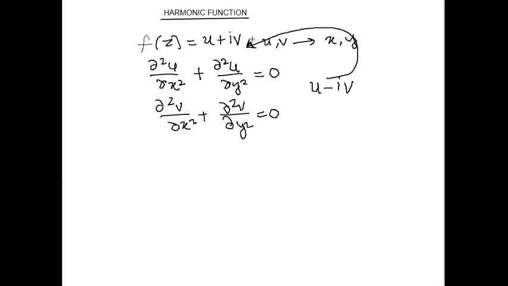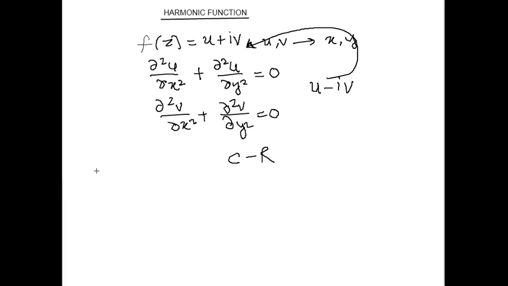But in case we have to specify that if harmonic functions u and v satisfy the CR equation in domain D, then u plus iota v need not be analytic in the same domain. It is not necessary that if this function satisfies the CR equation, it is analytic. Maybe it doesn't have a second order derivative, so it is not analytic. Now we work on one example so you can better know how to find the harmonic function.